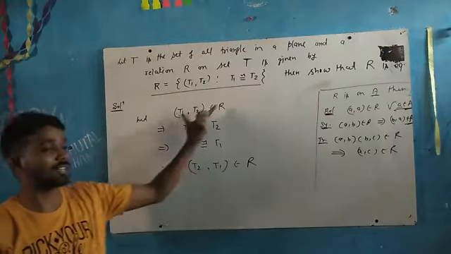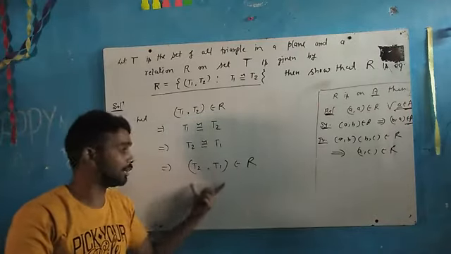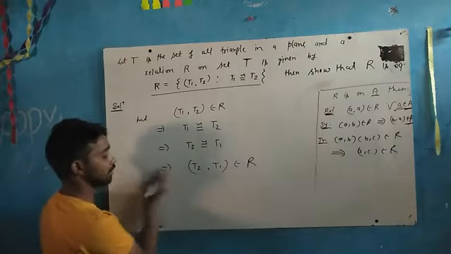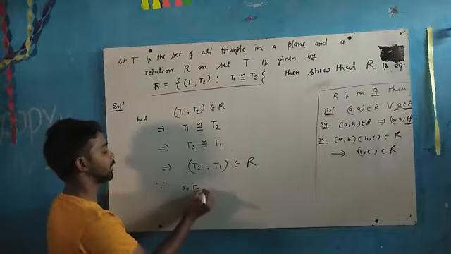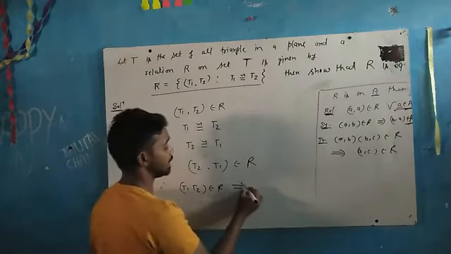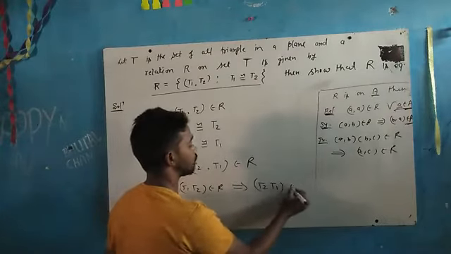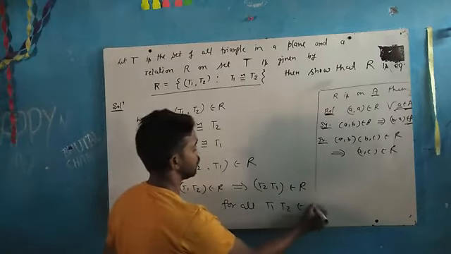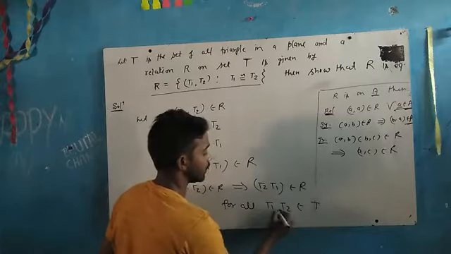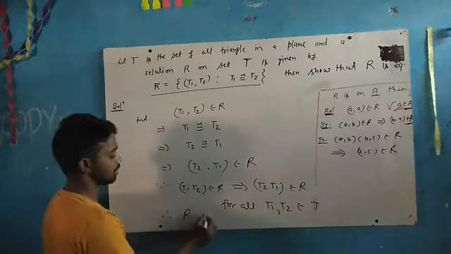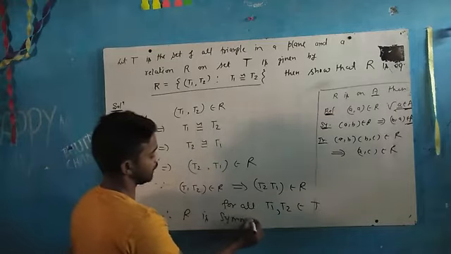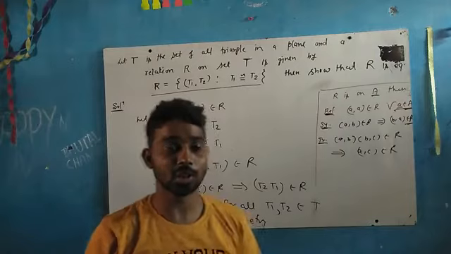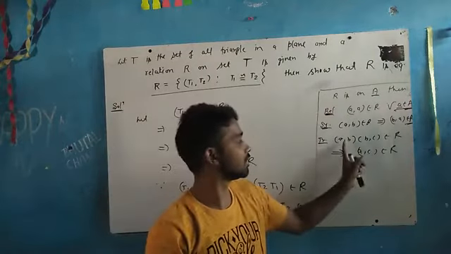Clear? So earlier I took T1 comma T2 belongs to R, and finally we have shown that T2 comma T1 also belongs to R. Hence, again we write: since T1 comma T2 belongs to R, this implies that T2 comma T1 also belongs to R for all T1, T2 belonging to capital T, and hence R is symmetric. This relation R is symmetric. I hope it is clear. Now one more is left, that is the transitivity.